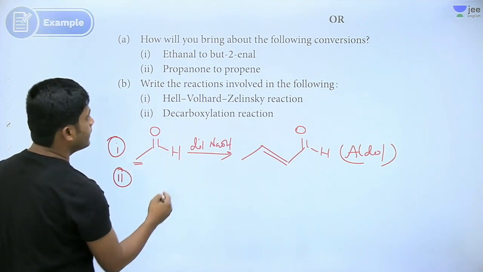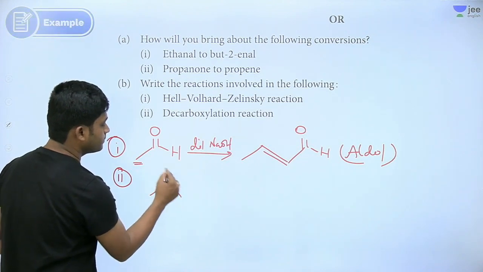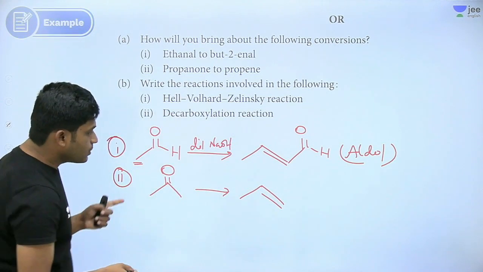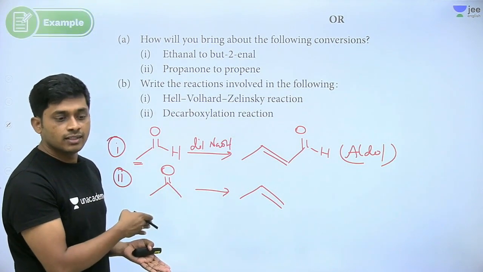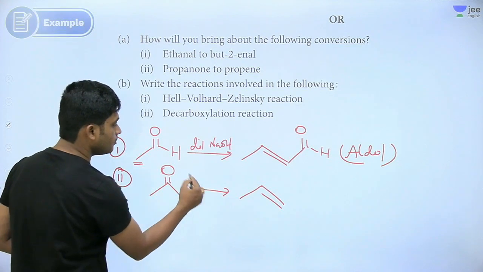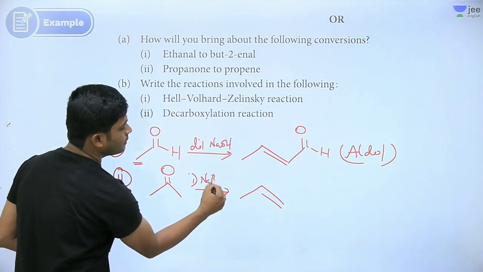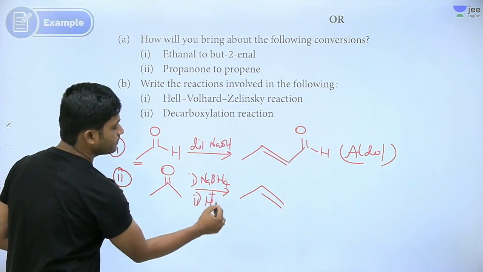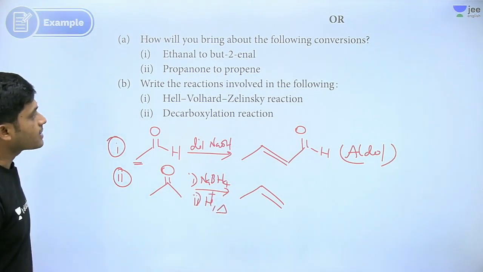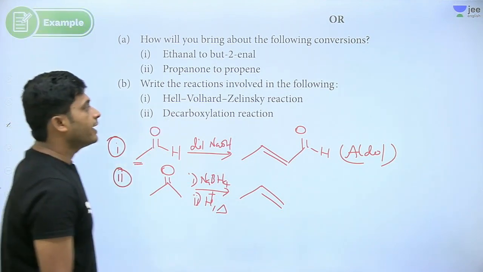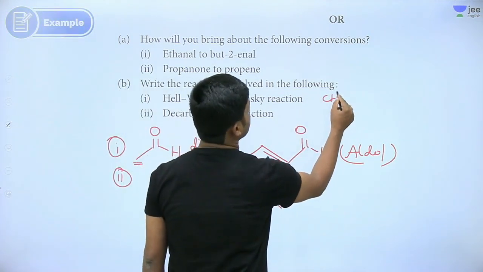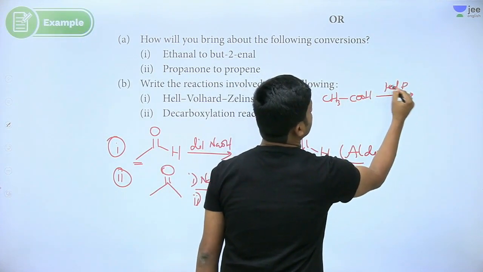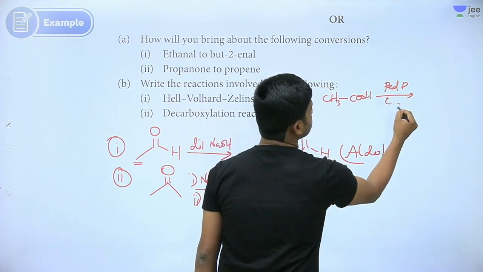Next, propanone to propene. So what do we have to use? First, reduce this to alcohol. We can use NaBH4. After that, dehydration. Second step, H plus and heating. That's it, very simple reaction. HVZ reaction, example, CH3COOH, red phosphorus plus halogen.